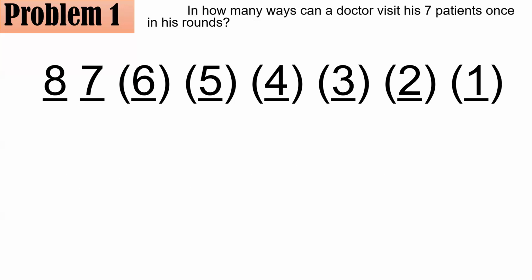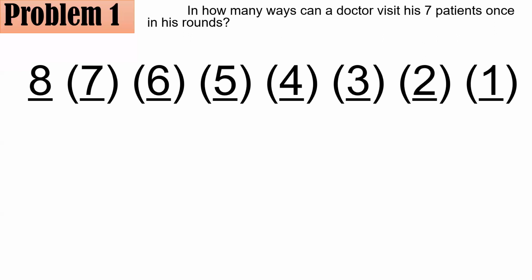So here, we could actually see that there are actually 8 slots. So the first slot is the first visit, second visit, third visit, all the way until the last visit or the 8th visit. In the first visit, he could visit any one of them. So there are 8 possibilities. He could visit any one of these 8 people.